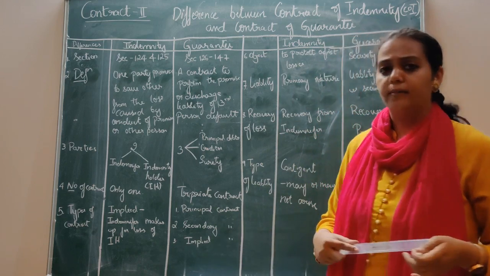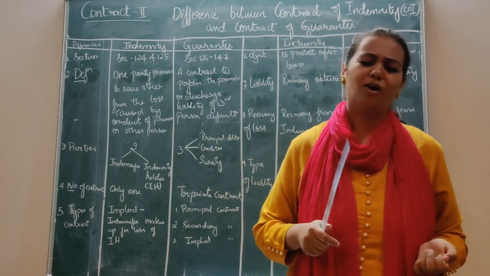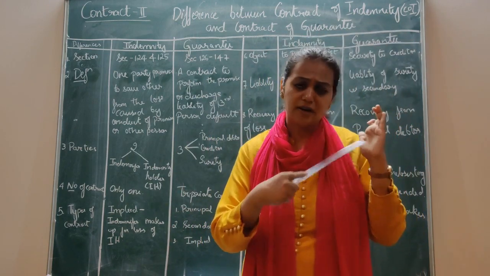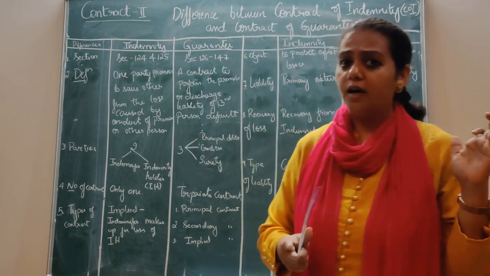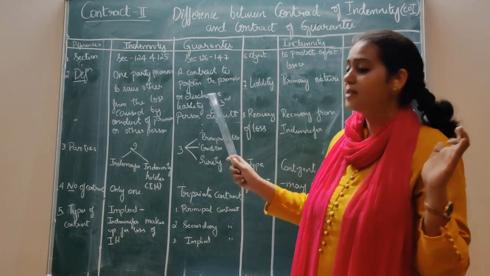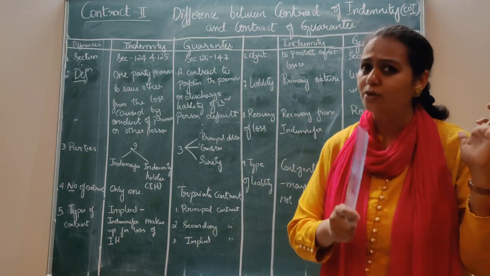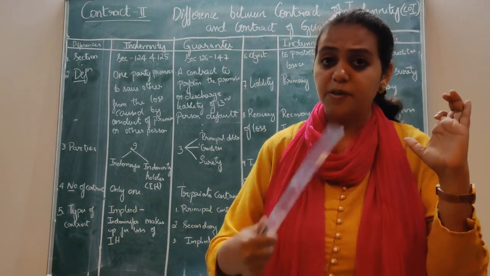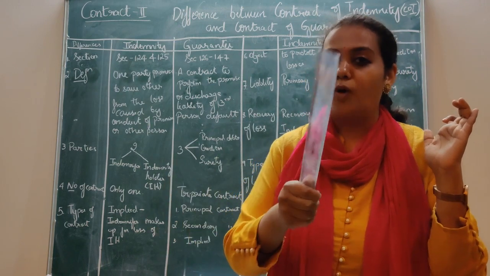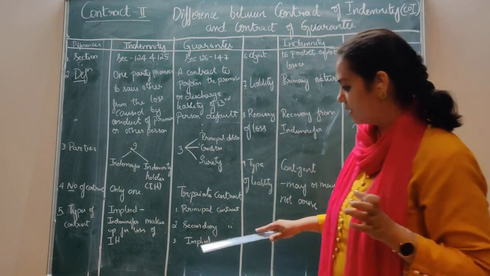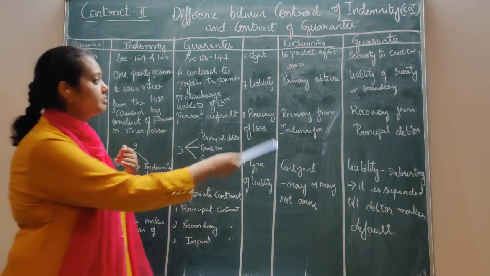Then the implied contract. Between the principal debtor and the surety, there is always an implied contract. It need not be expressed. You need not write it in the contract of guarantee also. It says that whenever the surety pays for the principal debtor's default, he automatically becomes a creditor. I explained to you, he comes forward, steps into the shoes of the creditor, and can recover the money from the principal debtor for whatever losses were incurred by the surety. Remember? So this is a type of revision also. Very good.